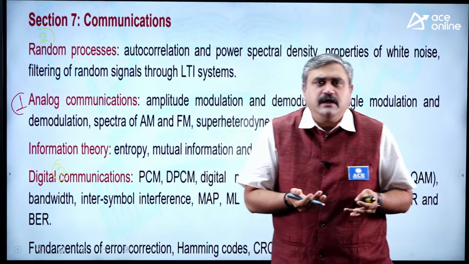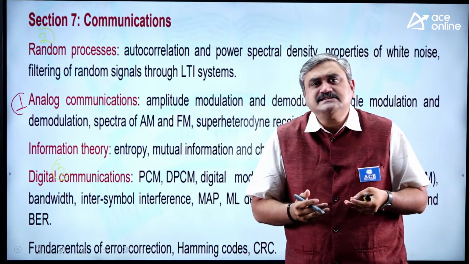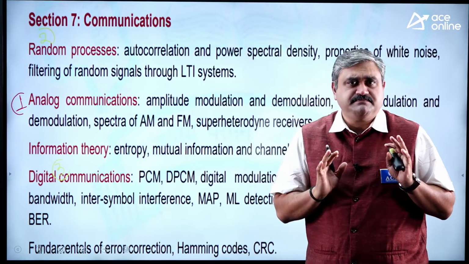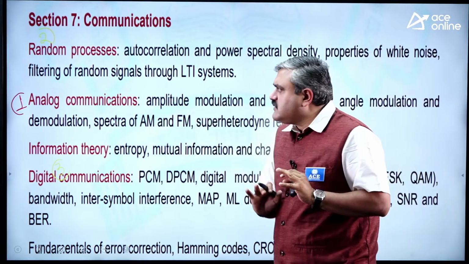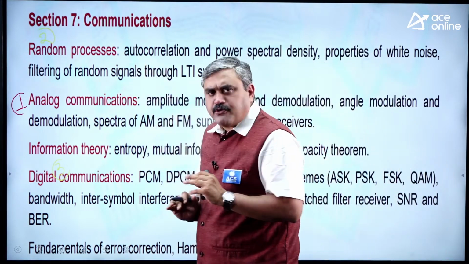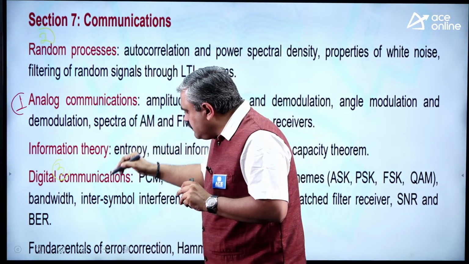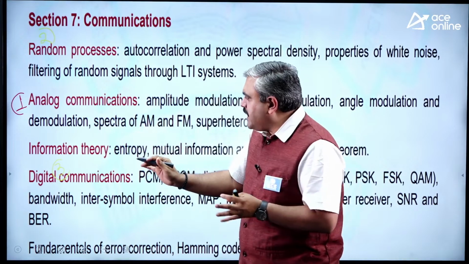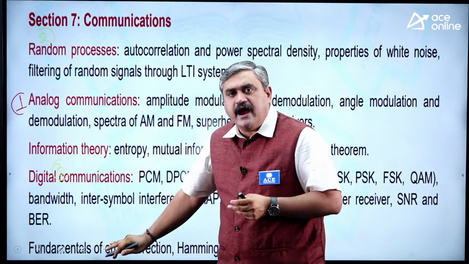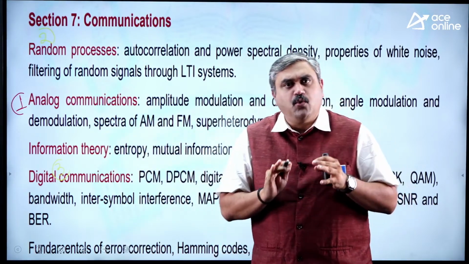So we have 4 chapters: first is analog communication, second is random processes, third is digital communication, and the fourth is the information theory part and the error correction and coding part.